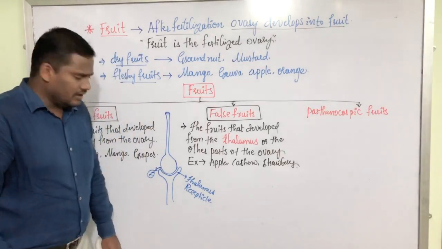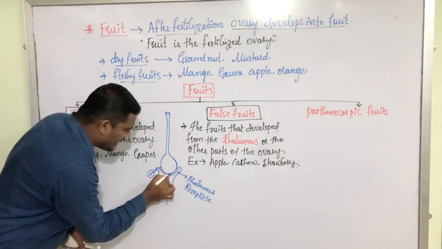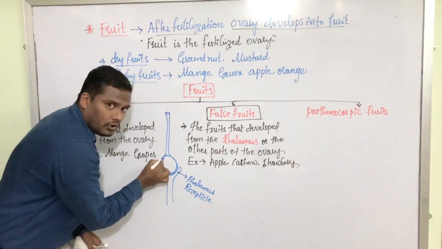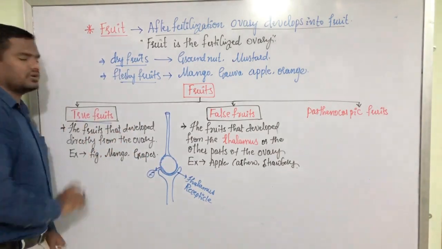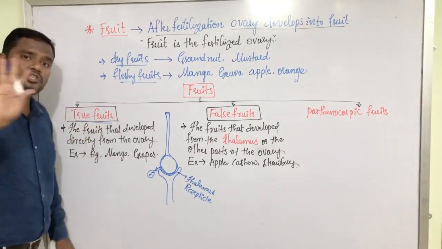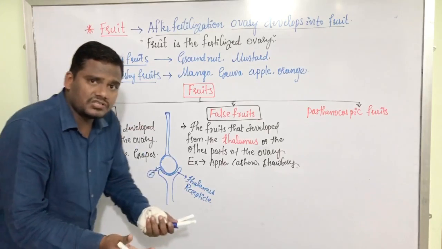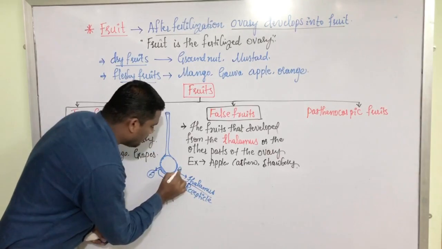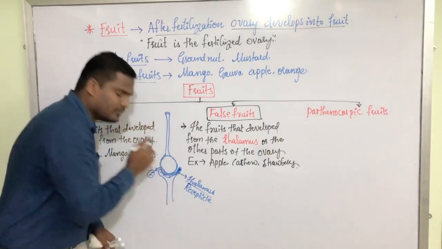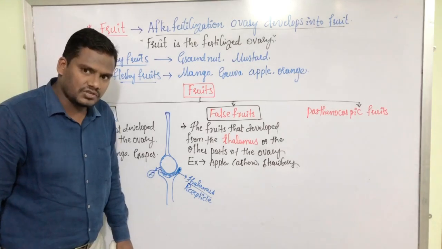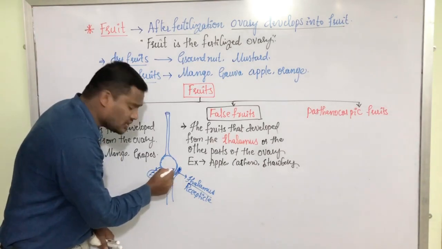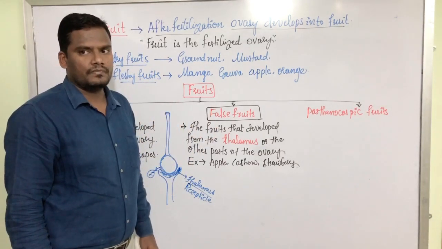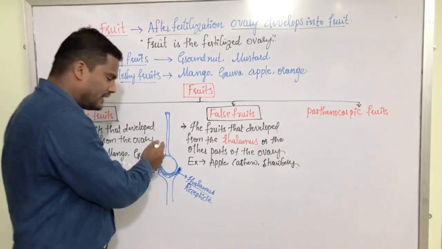After fertilization, if this ovary, listen very carefully, after fertilization, if this ovary gets converted into fruit, then it is called a true fruit. If ovary becomes the fruit, then it is a true fruit. After fertilization, if the fruit gets developed from the thalamus, not from the ovary, such fruits are called false fruits. If ovary gets developed into a fruit, then it is a true fruit.